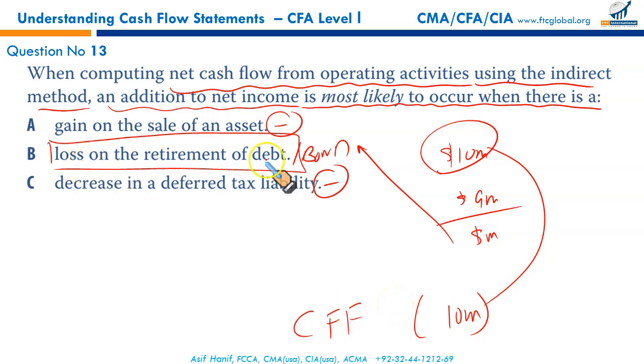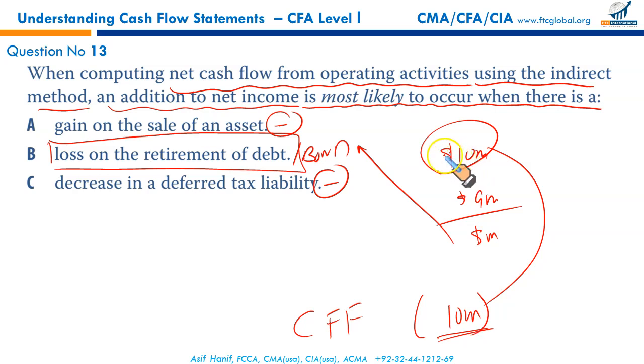You can't say it's a non-cash loss. It's a loss, and it has been paid in cash. This loss, 1 million, is added back in the net income. The full amount is deducted as cash flow from financing activities. Because if you do not treat this here, you show this 10 million outflow in your financing activities, it will be double counting, just like gain on disposal. Gain has to be deducted, and the full gross amount is to be shown as an inflow in investing activities.